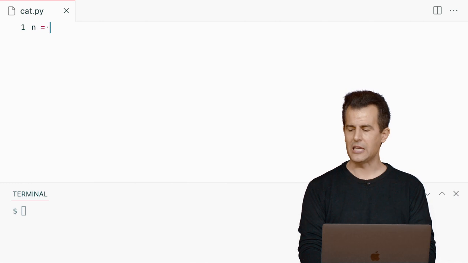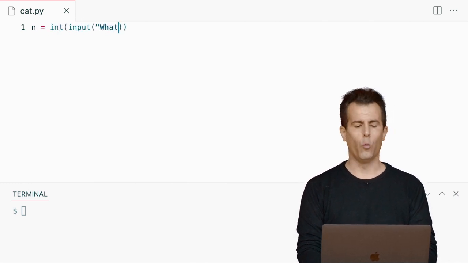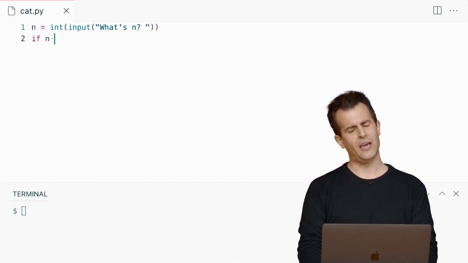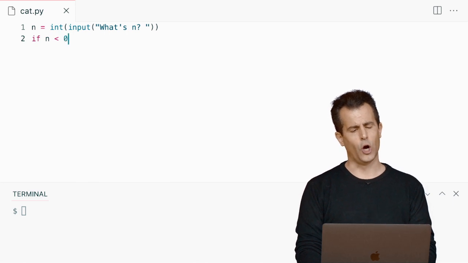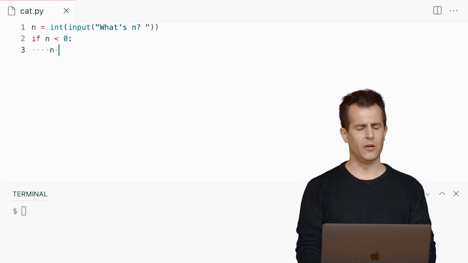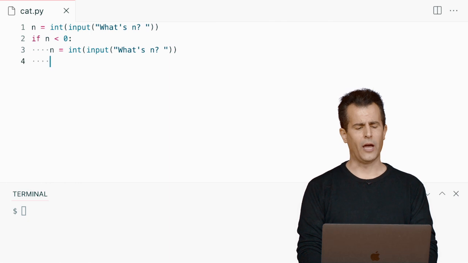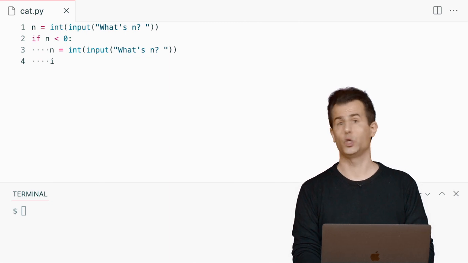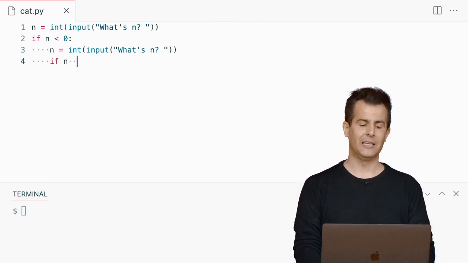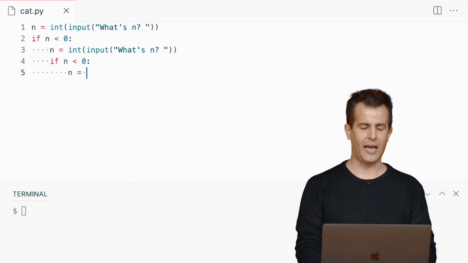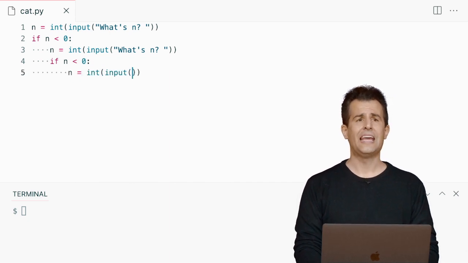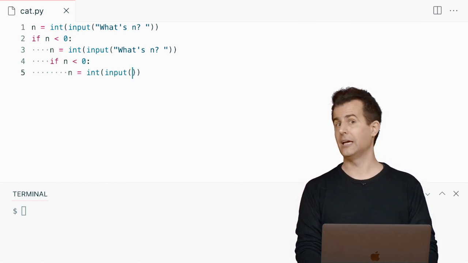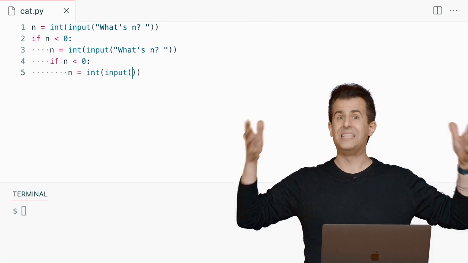Well, if I just do this, n equals int of input, what's n, question mark. Well, I want to check, like I could say if n is less than 0, like if it's negative, well, I could do this. Well, then ask again, int input what's n question mark. OK, well, what if the user still doesn't give me a positive number? What if they're being really difficult, they're not paying attention, and they typed in 2 negative numbers? Well, if n is less than 0, well, let's do it again. N equals, right, this does not end well. You can't infinitely many times keep checking, is it negative, is it negative, is it negative, right? The program would never be done written.